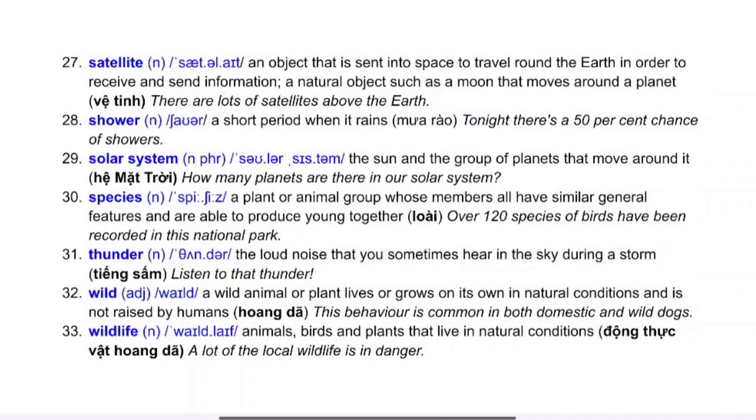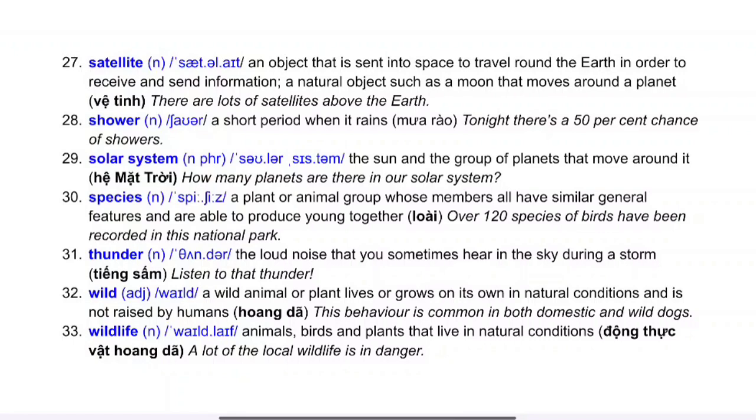It is an object that is sent into space to travel around the Earth in order to receive information. Second, it is a natural object such as a moon that moves around a planet. Example, there are a lot of satellites above the Earth.